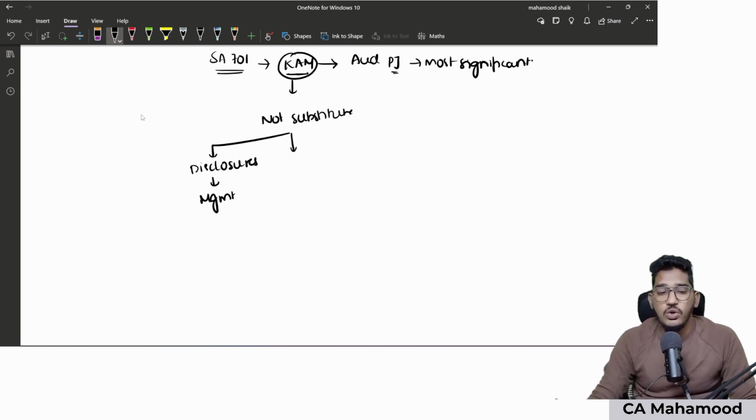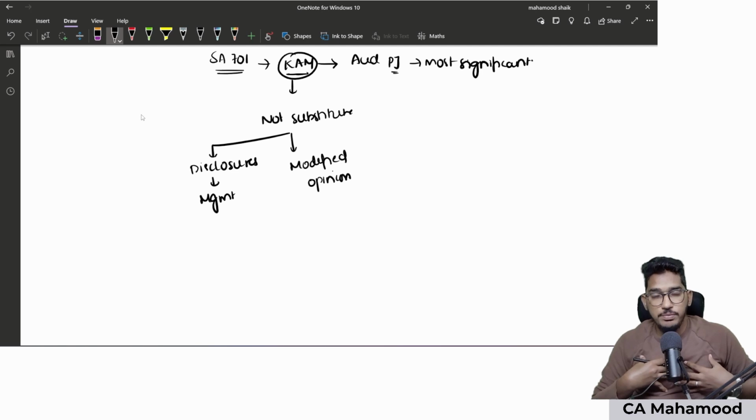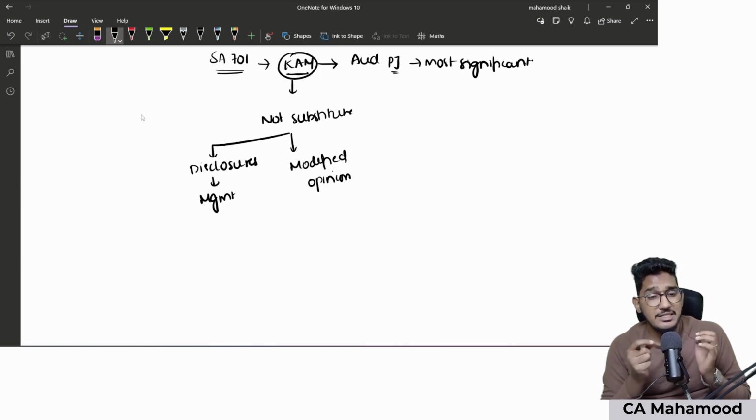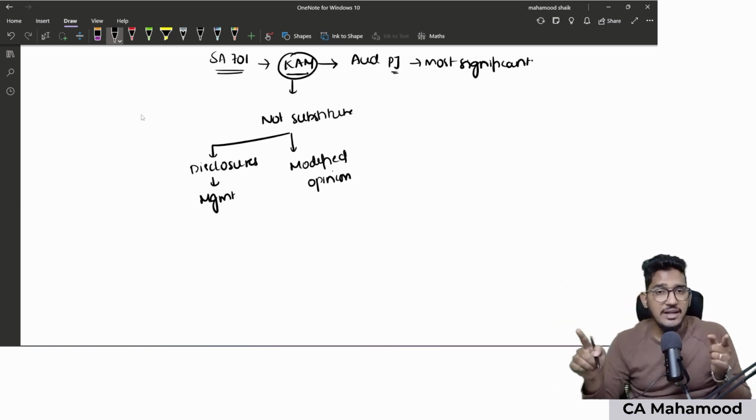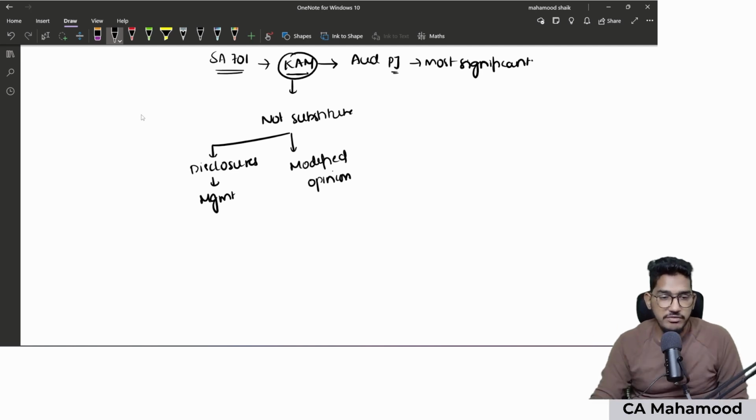Number two, it is also not a substitute for giving modified opinion. For example, if you found out a material misstatement, can you say, I will give an unmodified opinion and explain about that misstatement in the key audit matter? No. Key audit matter paragraph is not introduced as a substitute for modified opinion. You can't do it. If you are supposed to give modified opinion, you have to give modified opinion. You can't say, I will explain that in the key audit matter paragraph. It is not a substitute for modified opinion.